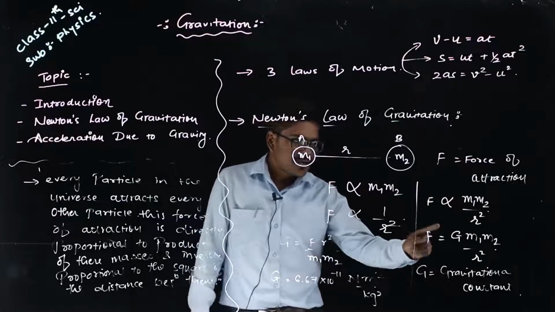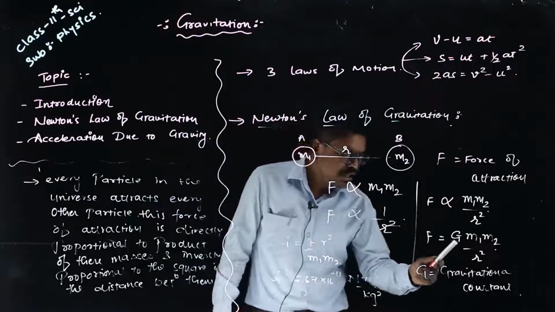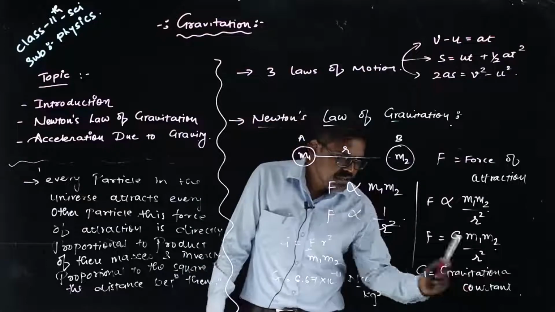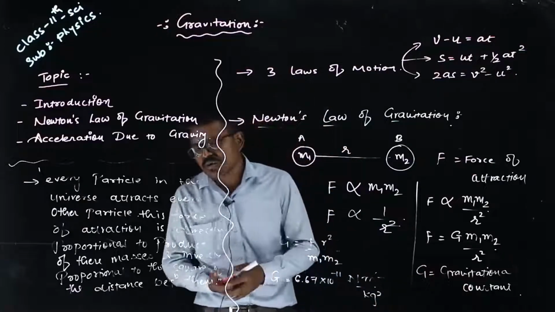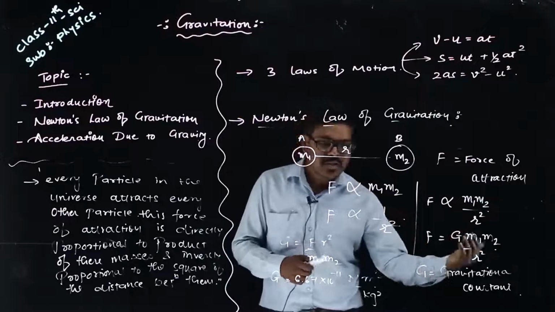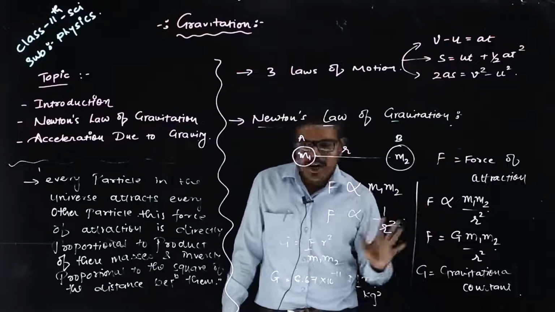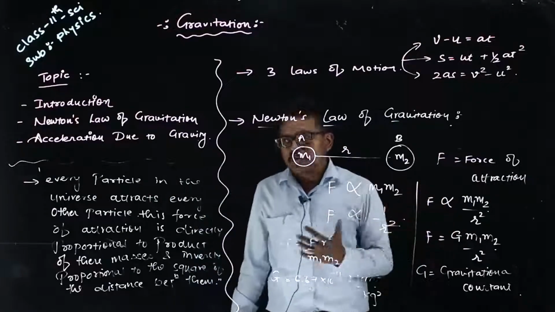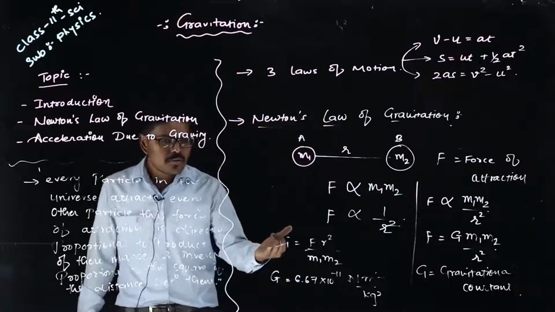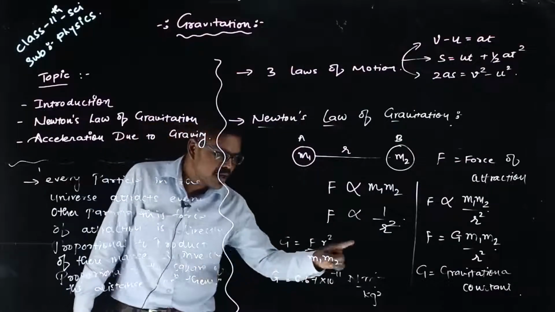To remove this proportionality sign, we have to put some constant. That constant is capital G. G is called the universal gravitational constant, you can write it down, or you can write gravitational constant. So F is equal to G m1 m2 upon r square. To find the value of G, we make the formula G is equal to F r square upon m1 m2.